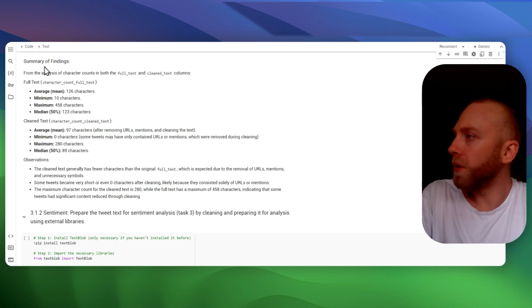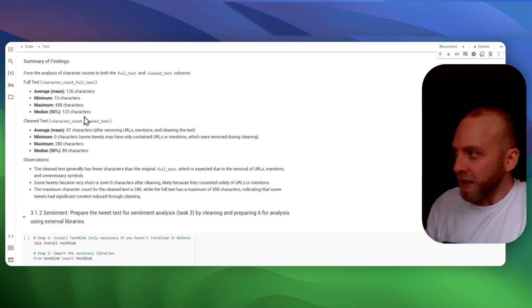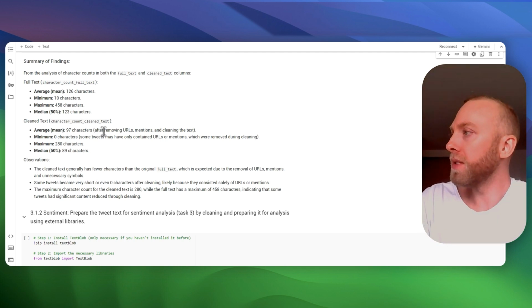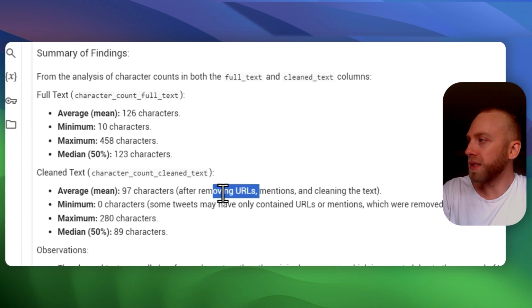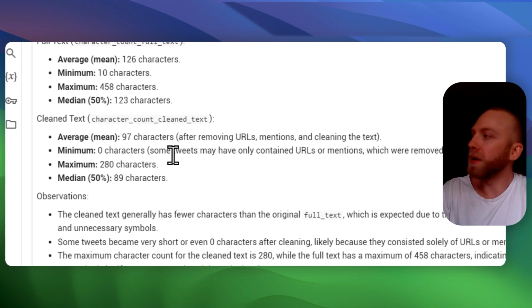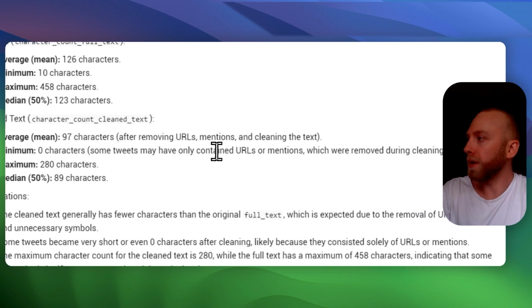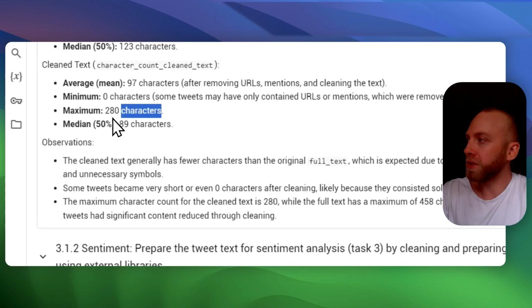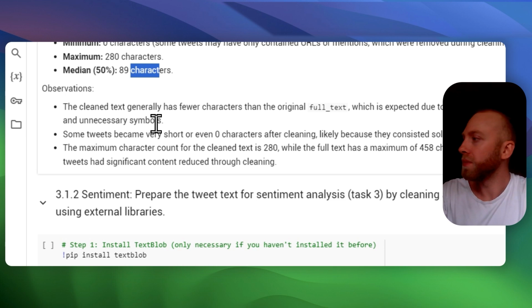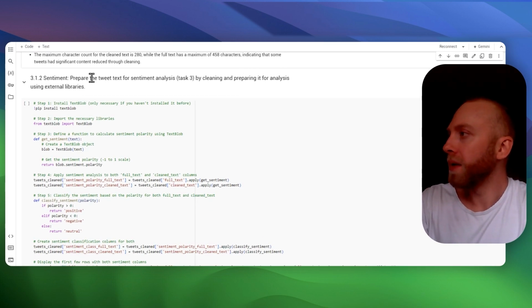So here's a summary of our data cleaning, section 3.1.1. As I just mentioned, this is removing URLs and mentions, and just cleaning the text. Some tweets may have contained only URLs or mentions, which were removed during the cleaning. The max was 280, median 89.